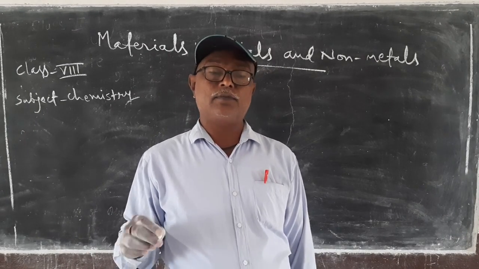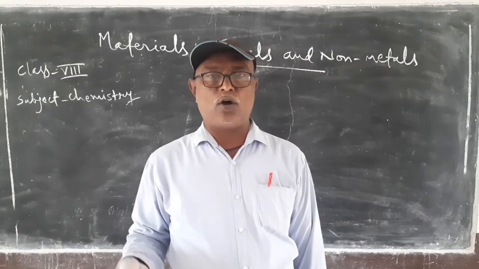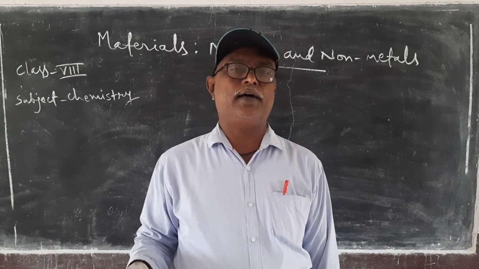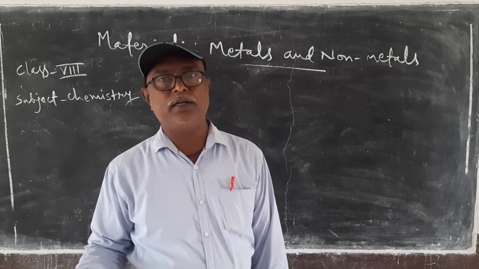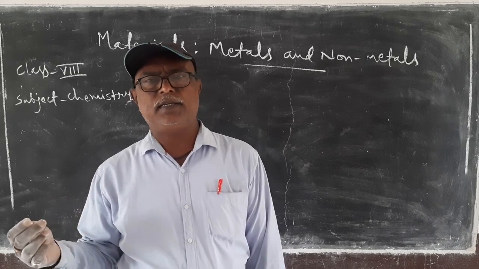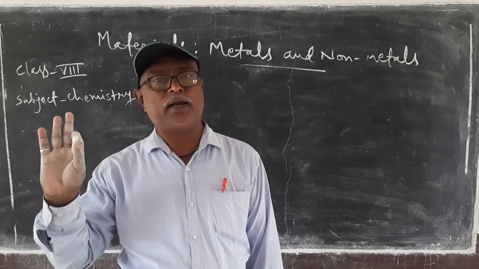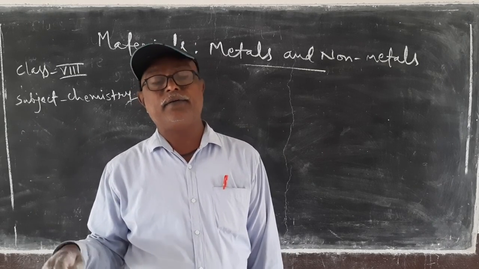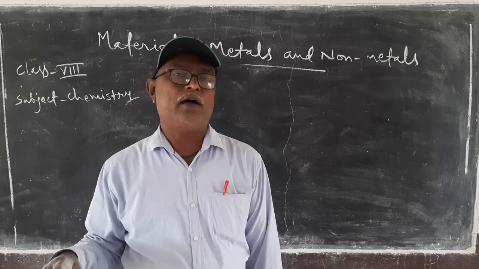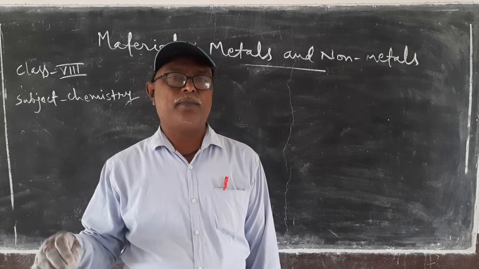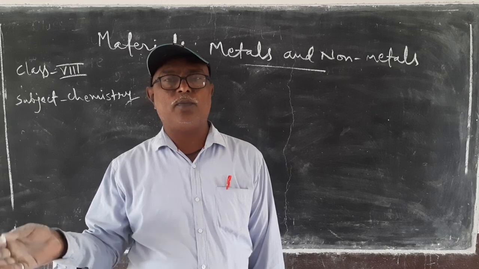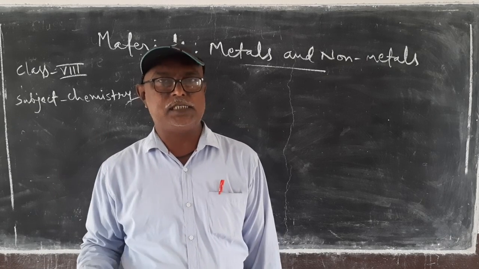And similarly, brass, bronze, and duralumin. There are many which are alloys, and alloys are made to make a substance of desired properties.